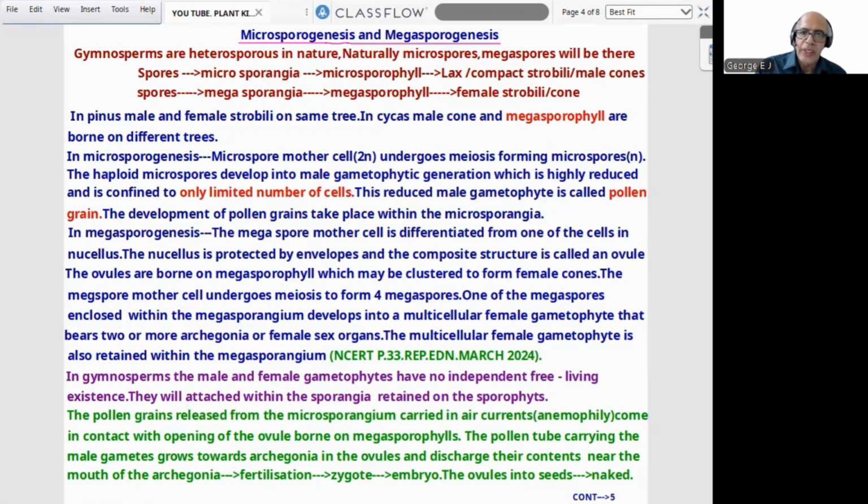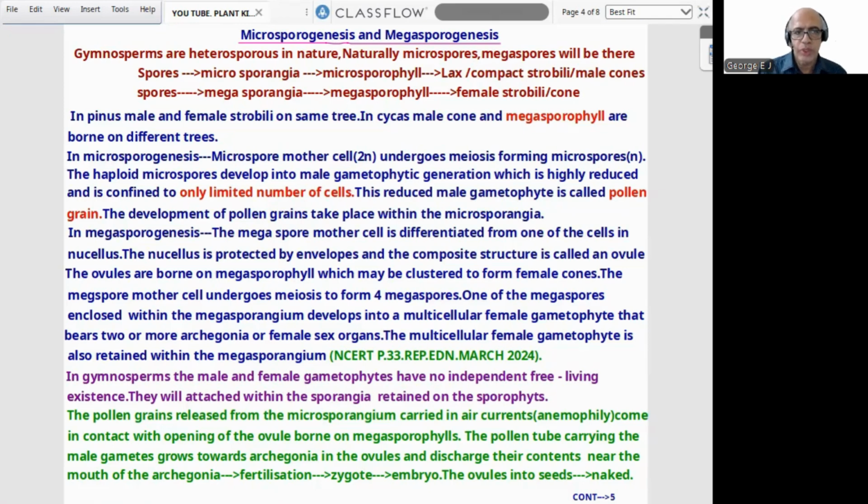In Cycas, male cone and megasporophyll, Cycas has no female cone, are borne on different trees. That means Pinus is monoecious, Cycas is dioecious. Now we can proceed to microsporogenesis. Microspore mother cell undergoes meiosis forming microspores.